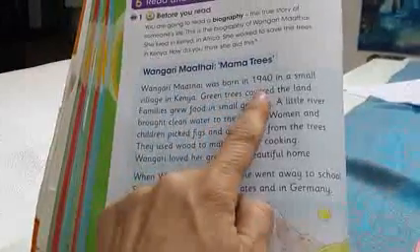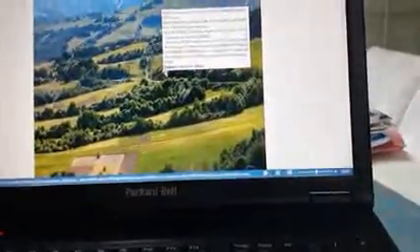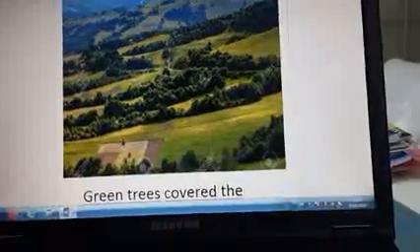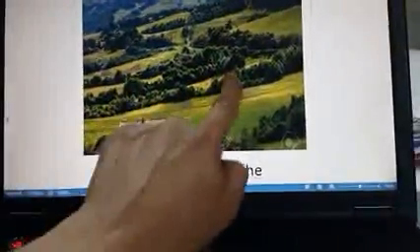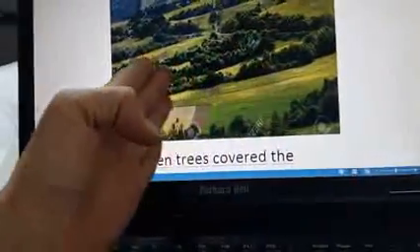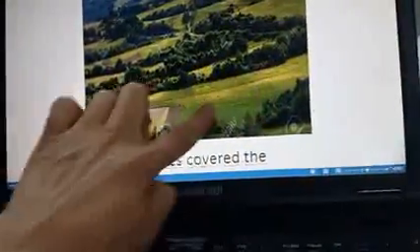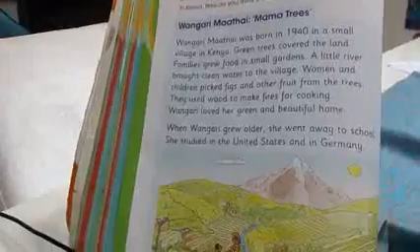Green trees covered the land. So green trees covered the land. So these are green trees. This is the land. Okay, so all these green trees in Kenya covered the land. So Kenya was green.